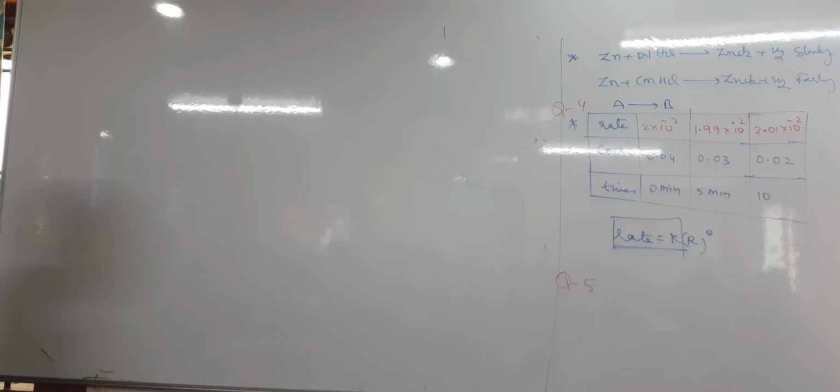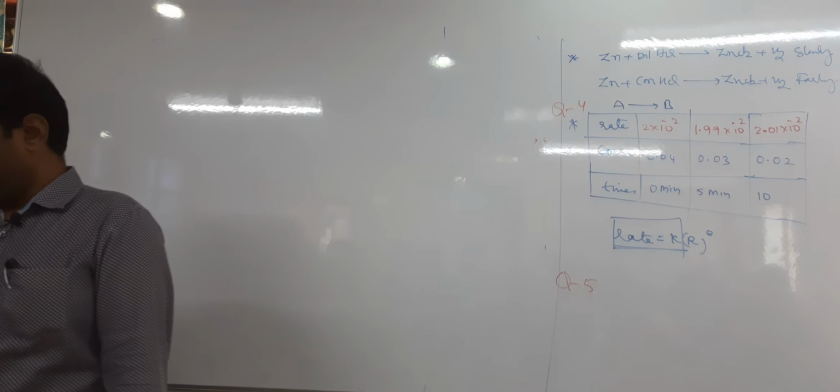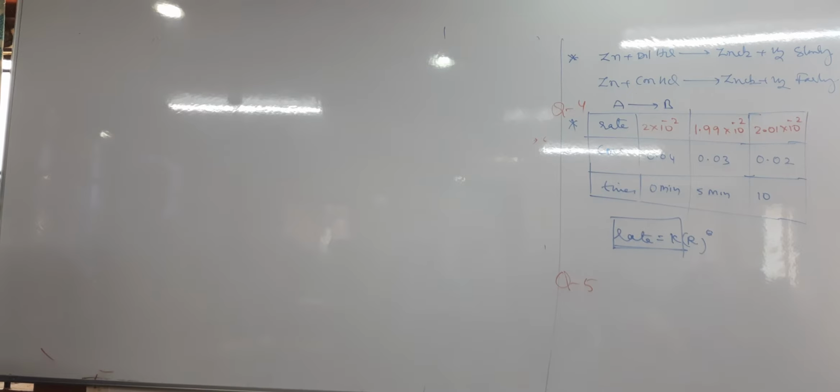Okay, next slide. One more. The rate of chemical reaction remains same, remains constant by changing the concentration of reactant, then the order of reaction is, answer is 0.